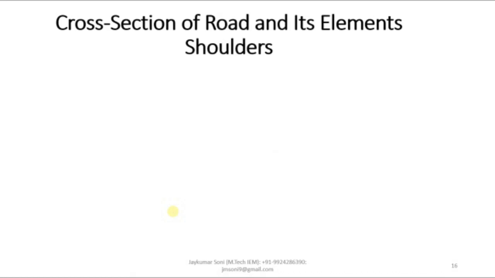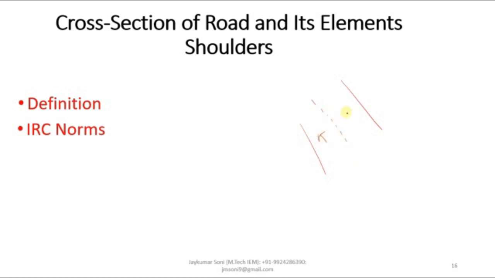Now let us talk about the shoulders. What is this shoulder all about? Shoulders are provided along the road edge. You might have seen many times that this is the road, this is the broken line, this is the lane, and here is the line with white color.